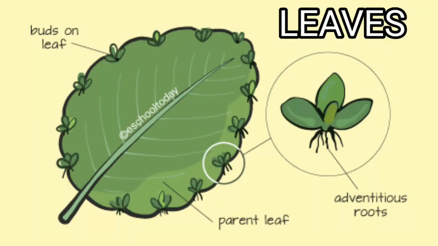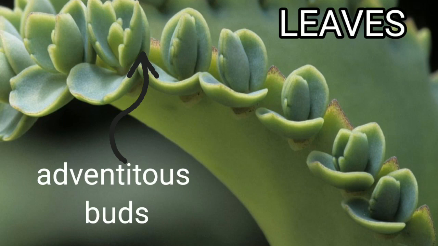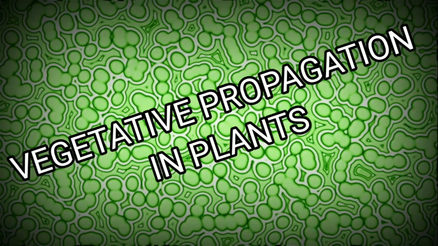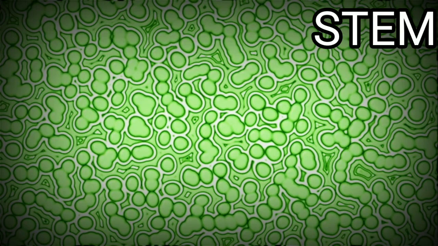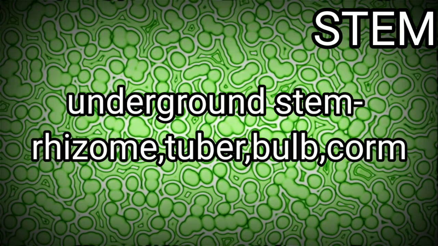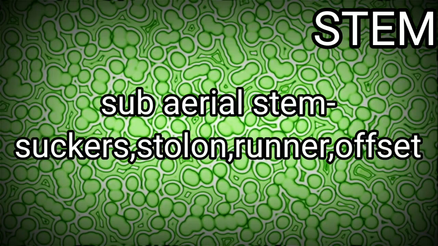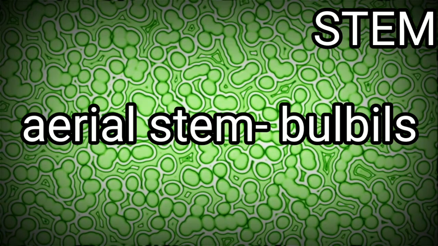Then let us look into vegetative propagation by the leaves. In some plants, adventitious buds are produced from the leaves. They help in vegetative propagation. In Bryophyllum, such buds are produced at the notches along the leaf margin. Then vegetative propagation by the stem. In many plants, specialized underground stems like rhizome, tuber, bulb and corm, subaerial stems like runner, stolon, sucker and offset, and aerial stems like bulbils help in the process of vegetative reproduction.